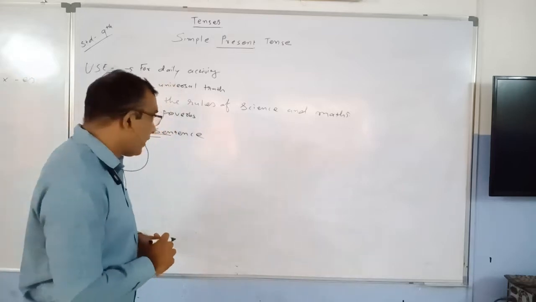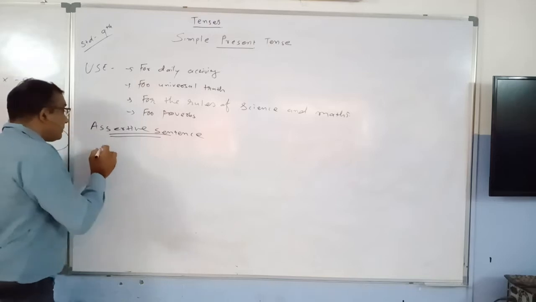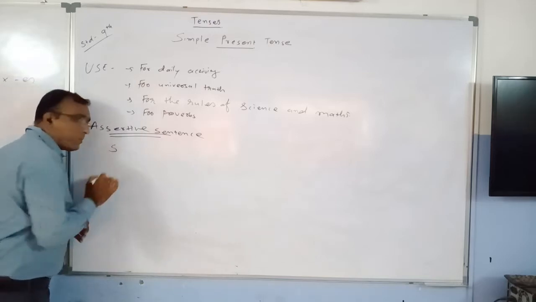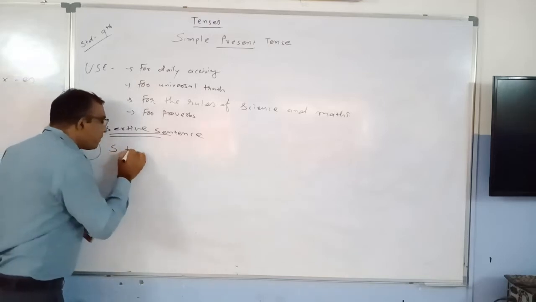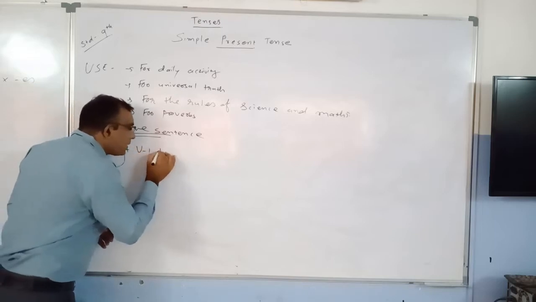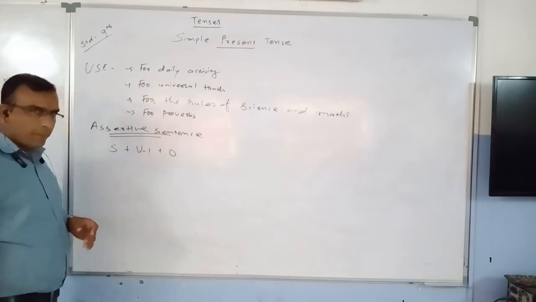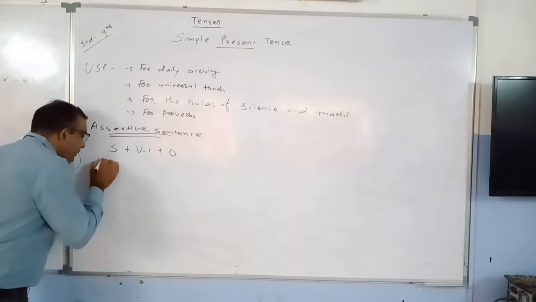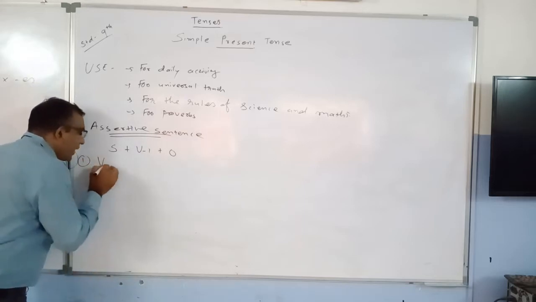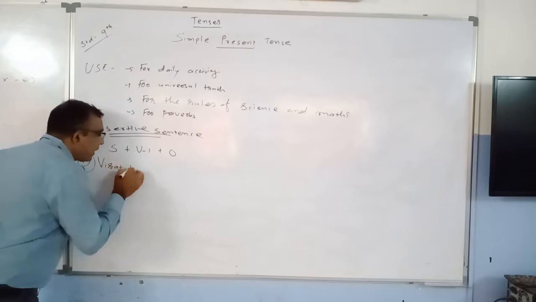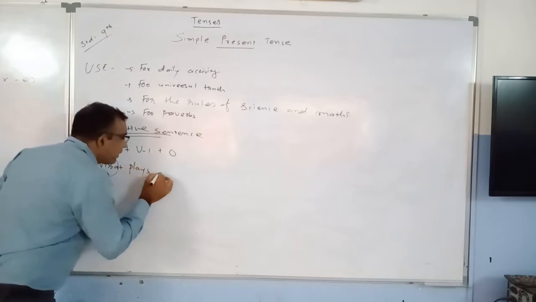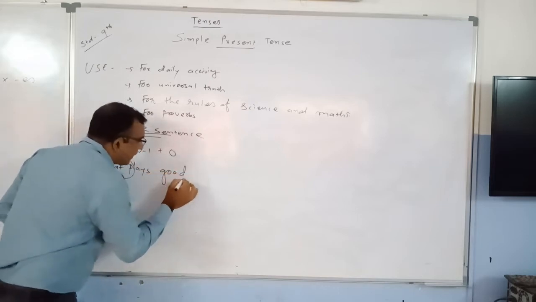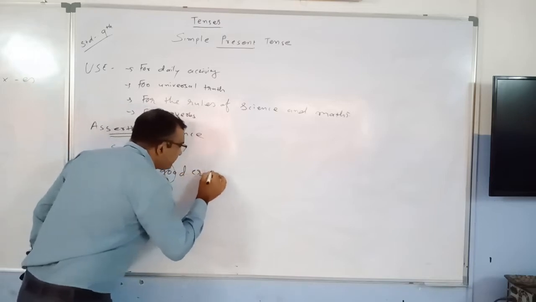I will make you work that out. First the subject will be there: subject plus V1 plus object. I am writing one example over here, just like Virat plays good cricket.